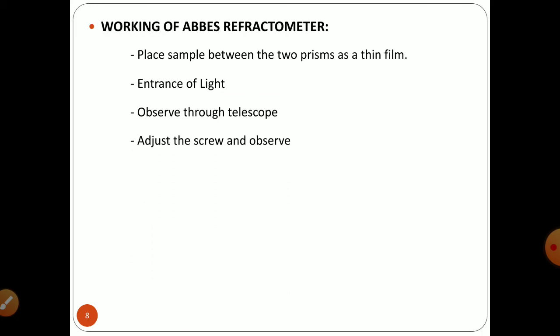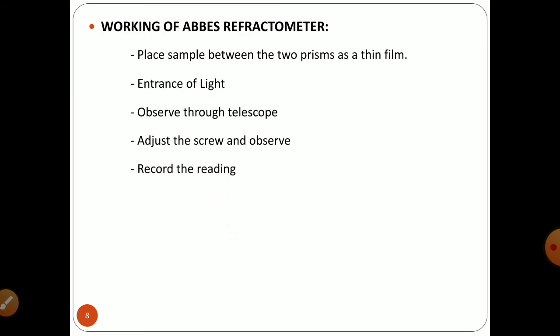The adjusting screw is then slowly rotated, and by means of rotation of this adjusting screw, the circle will change from half dark to half bright. When these half dark and half bright spots are observed, you can record your reading.